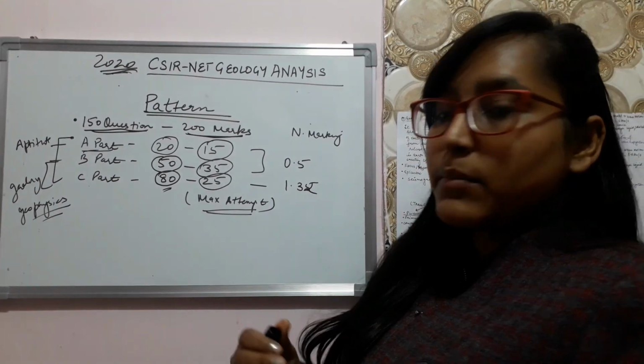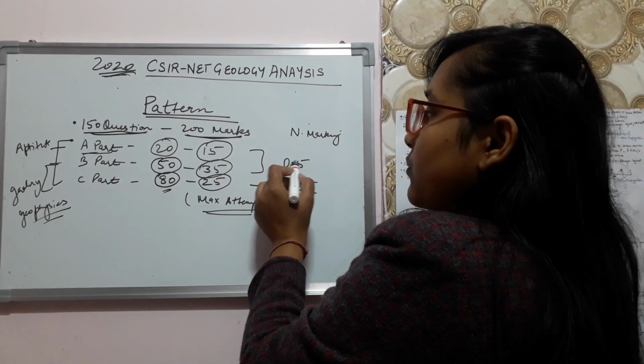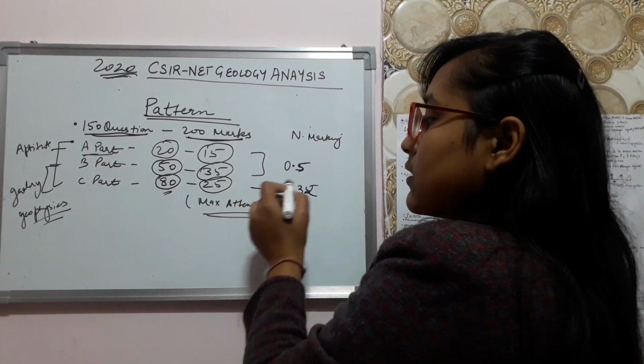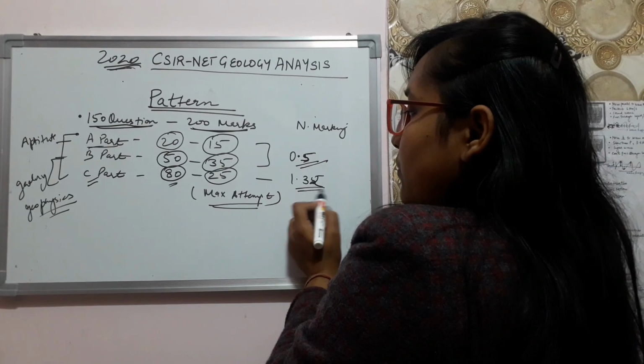And what is the negative marking for the A, B and C parts? For the A and B parts there is 0.5 marks of negative marking, and for the C part there is 1.32 negative. So now we will do the analysis of the CSIR NET Geology paper.